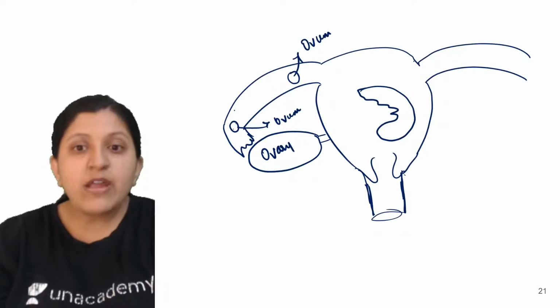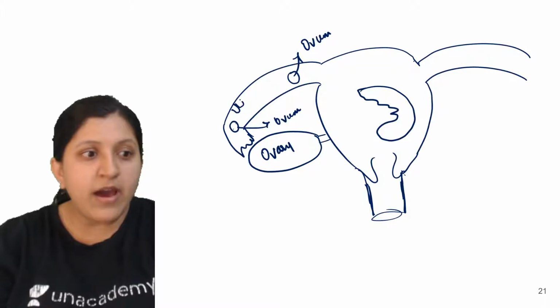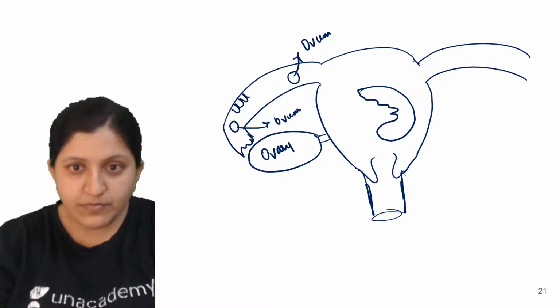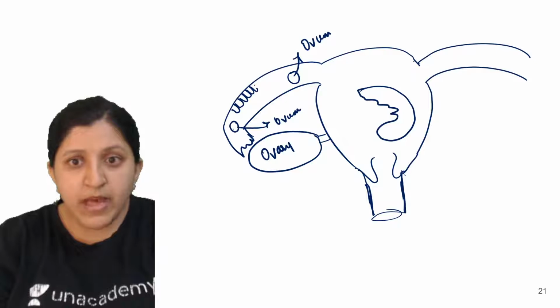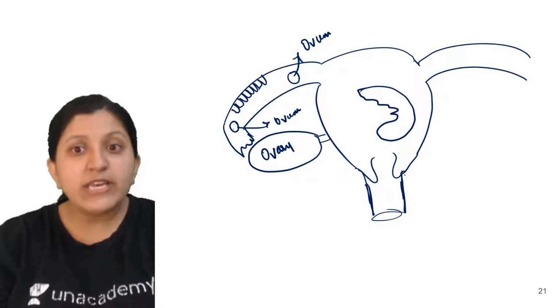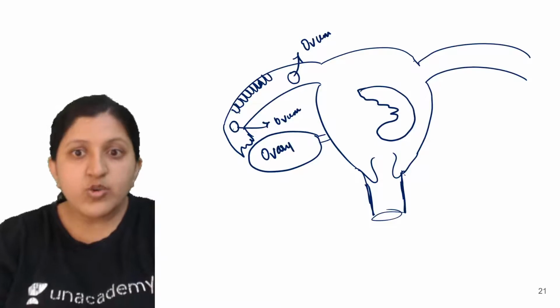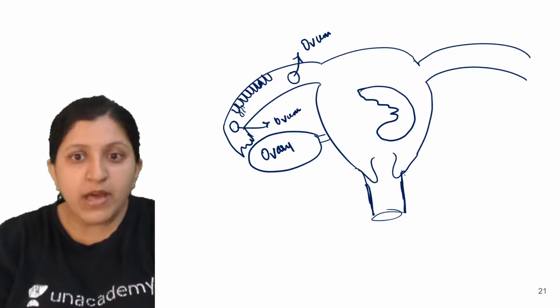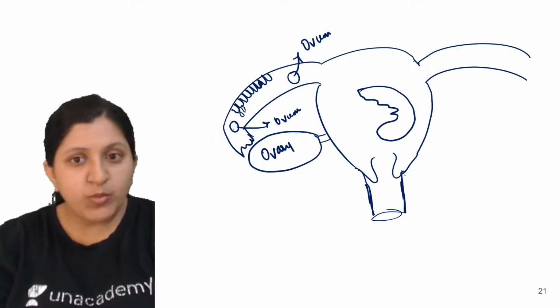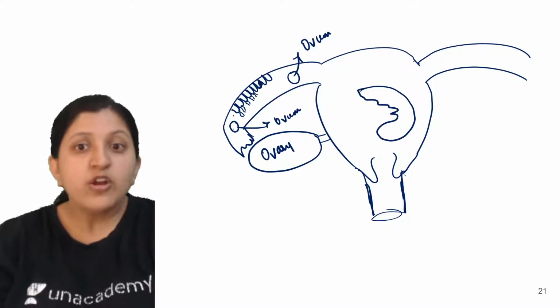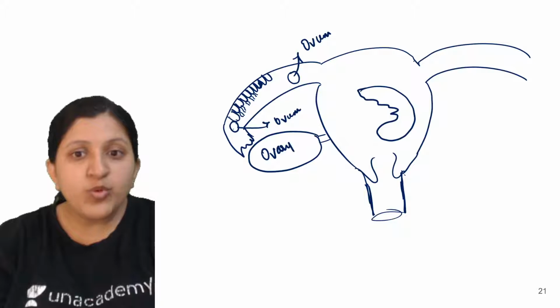Now you can find a columnar epithelium here, specially the ciliated columnar, which you can find on both the sides. So this is basically a columnar epithelium. They are going to move this particular ovum in this direction.